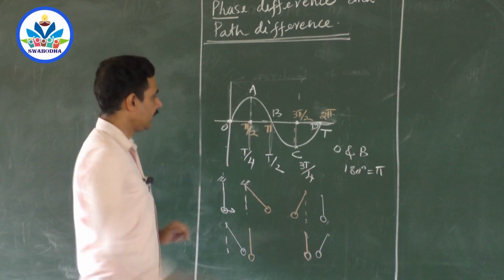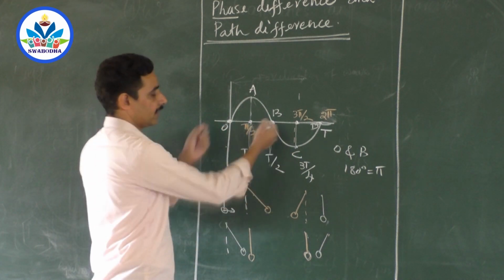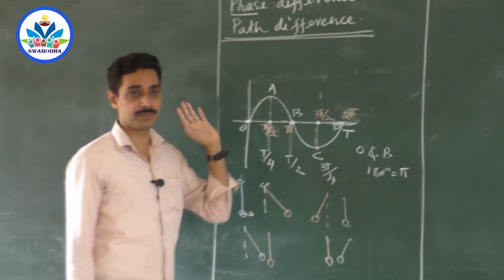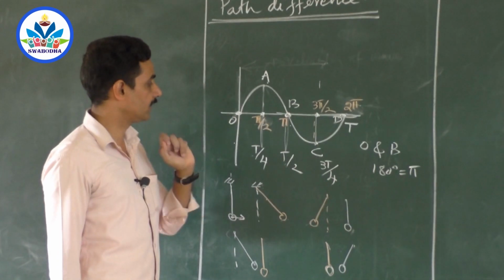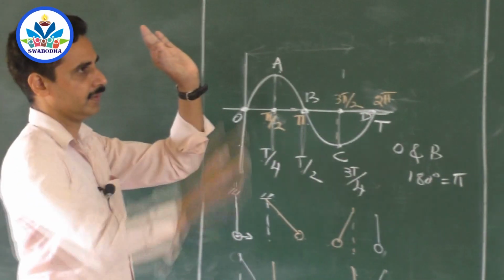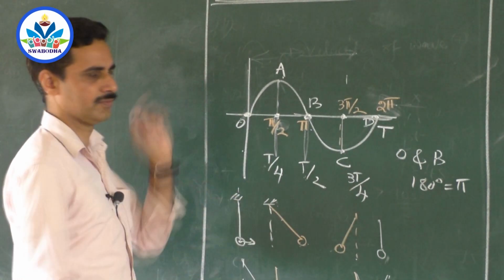When you see them, they look like they are in the same condition, but they are not. They are at the mean position. Or if you take the water ripple, they appear to be at the zeroth phase. No. When one particle goes up, this particle will come down. They are exactly opposite in phase.